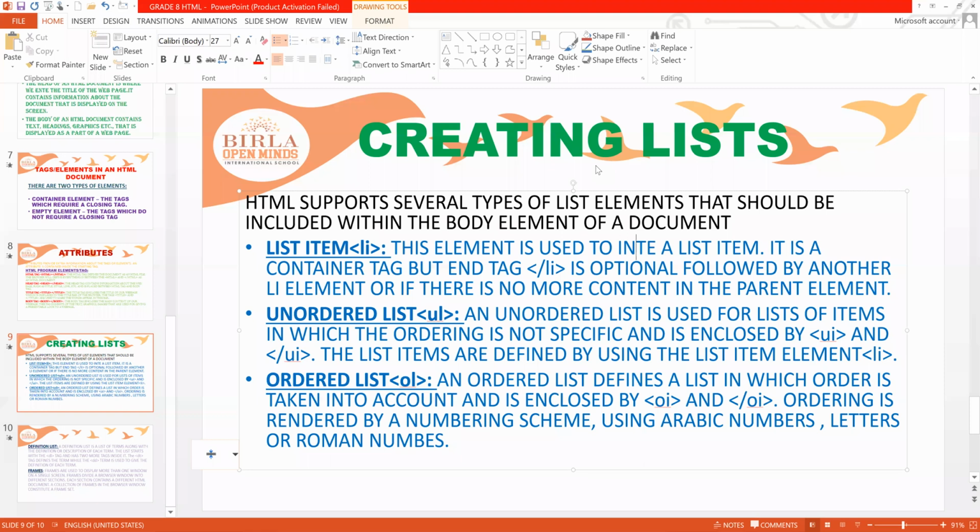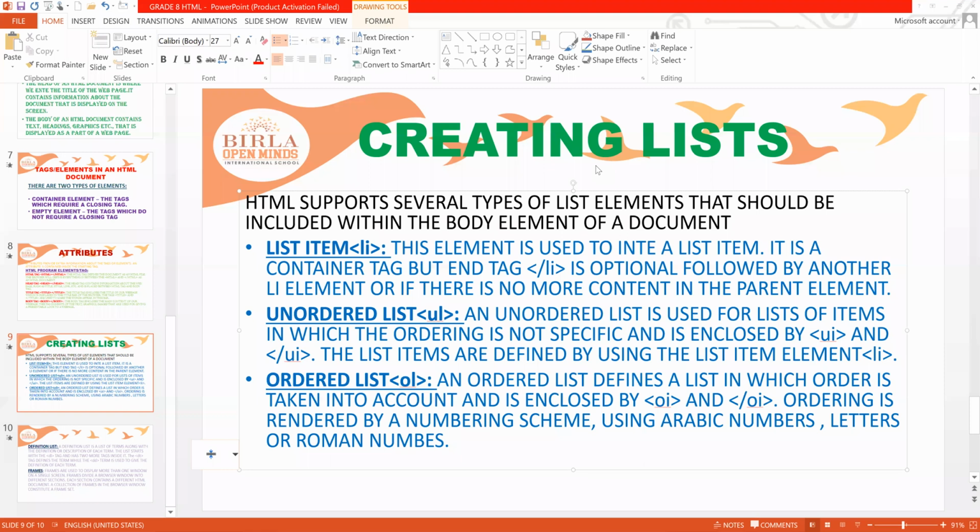Unordered list is nothing but a bullet list. It is used when it is not important how we are ordering the list. The order is not important. In those cases we use a bulleted list, right? If we want the items to be in order, like first this one, second this one, in that case we use a numbered list.